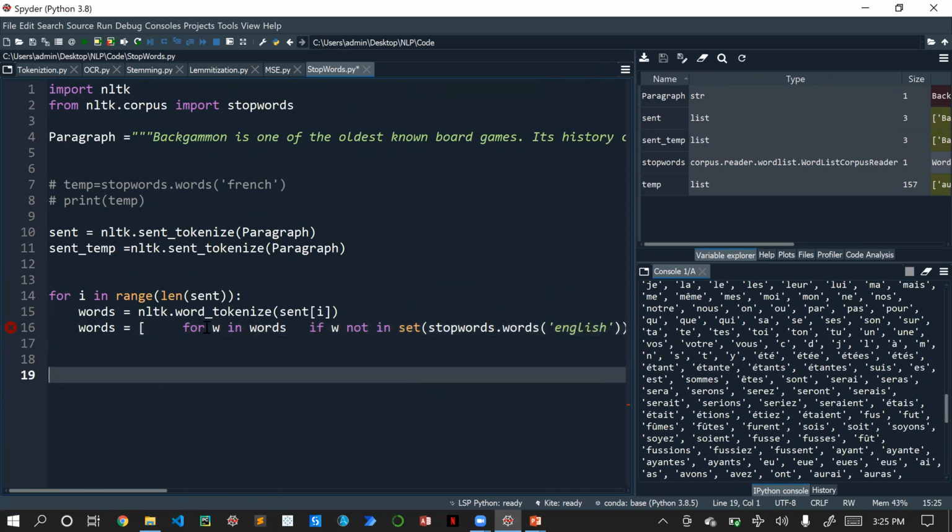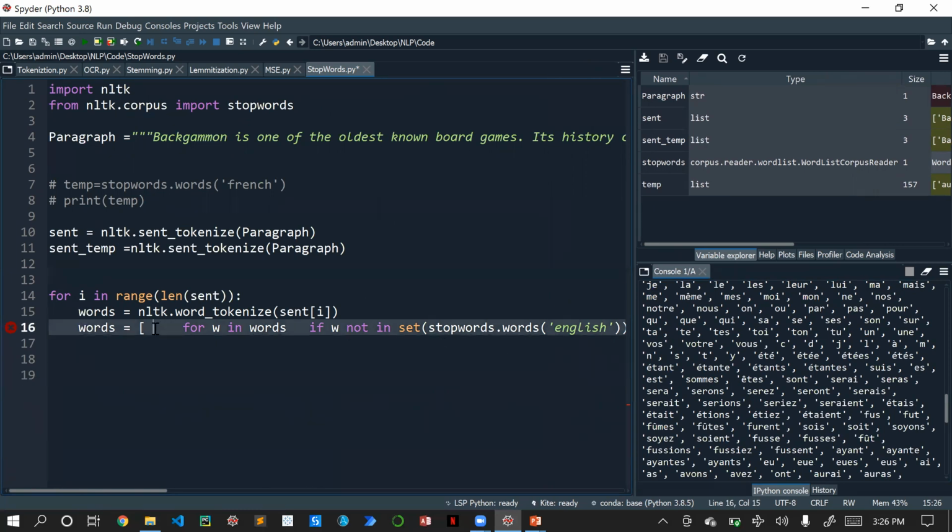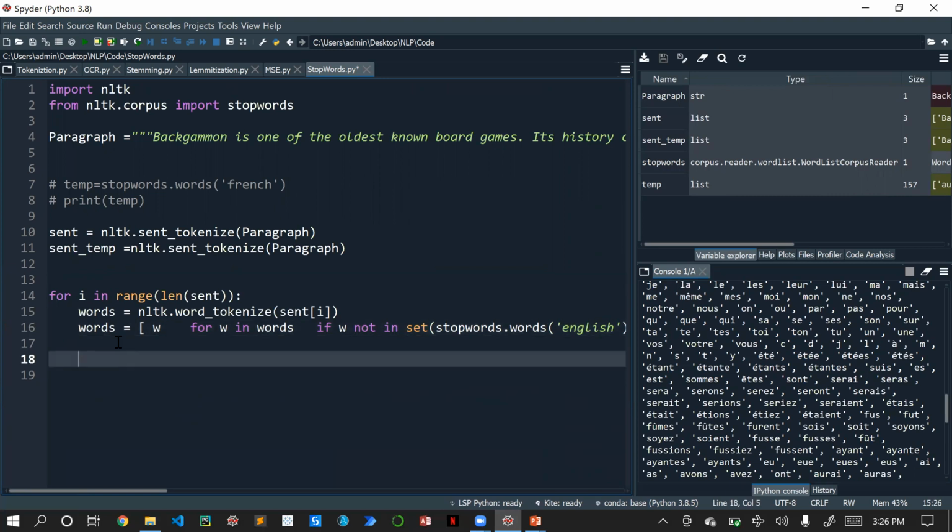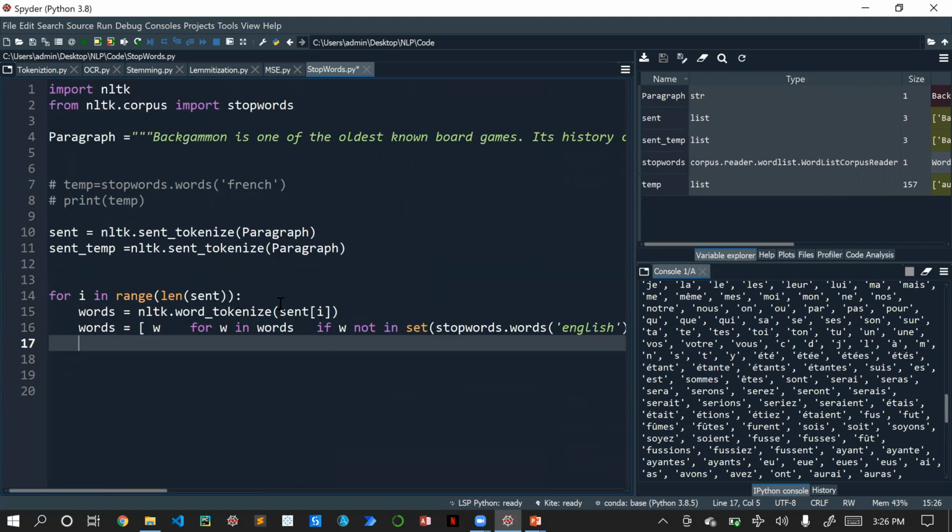Okay, so now what we have done: for w in words, we will be iterating each word in the sentences. We will be pulling that, and we'll be checking whether the w is not present in this set. Then only we will be adding it to the word list, right? If it is present, we will not be adding it. After doing this, we will be concatenating each and every word back to our sentences. So sent of i is equal to space dot join words.